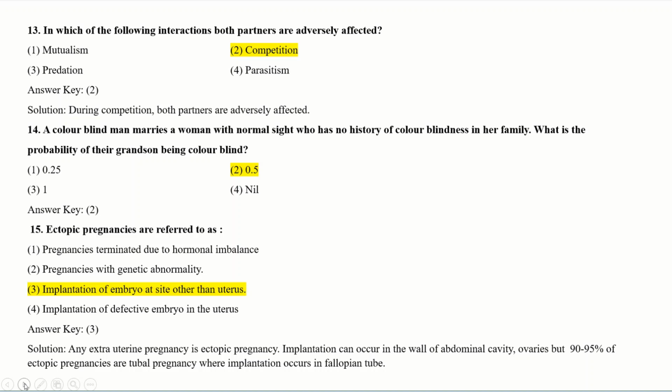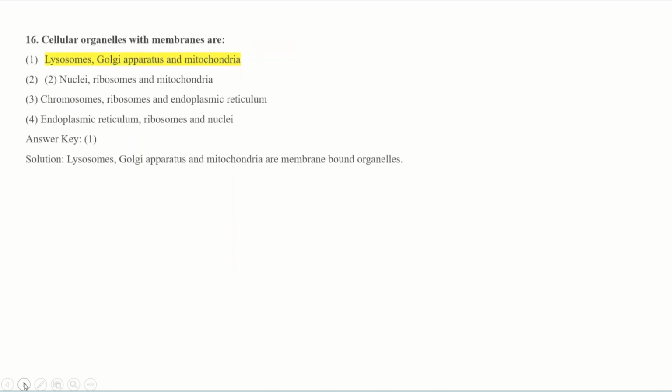Wherever it happens, it is called ectopic pregnancy. Implantation can occur in the abdominal cavity and ovaries, but 90 to 95% of ectopic pregnancies are tubal pregnancies, where implantation occurs in the fallopian tube.